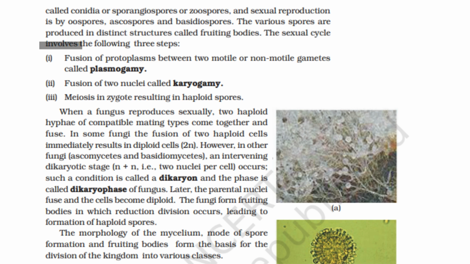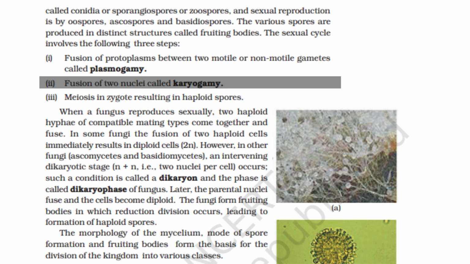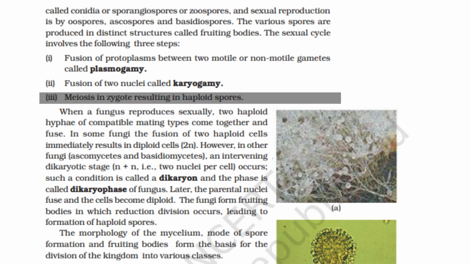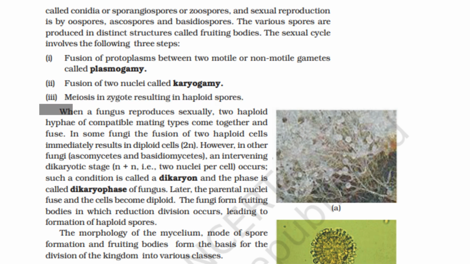The sexual cycle involves the following three steps. Fusion of protoplasms between two motile or non-motile gametes called plasmogamy. Fusion of two nuclei called karyogamy. Meiosis in zygote resulting in haploid spores. When a fungus reproduces sexually, two haploid hyphae of compatible mating types come together and fuse.